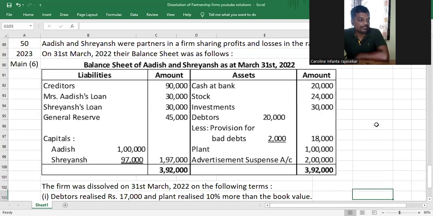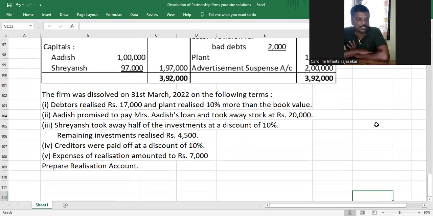And in adjustments, we have: the firm was dissolved on 31st March 2022 on the following terms. Debtors realized, plant realized, Adish promised to pay Mrs. Adish's loan, took away stock, Shreyansh took away half of the investment at a discount of 10%, remaining investments realized 4,500. Creditors were paid off at a discount of 10%, expenses of realization amounted to 7,000.